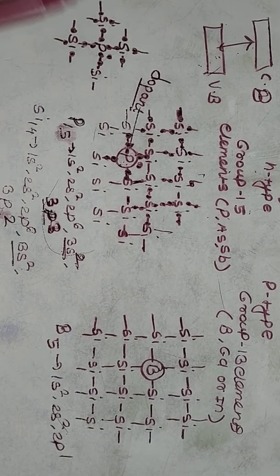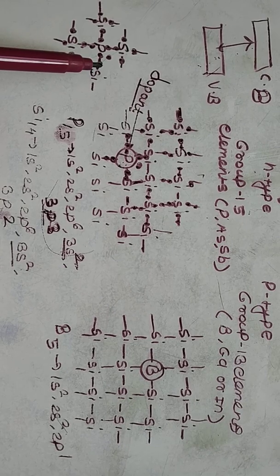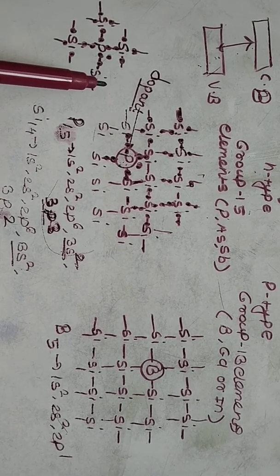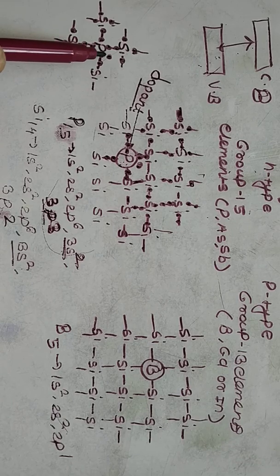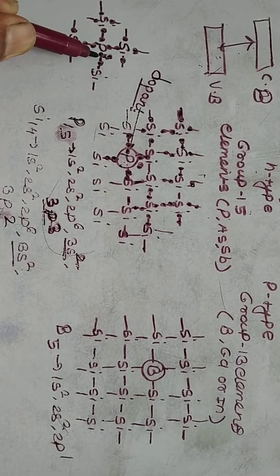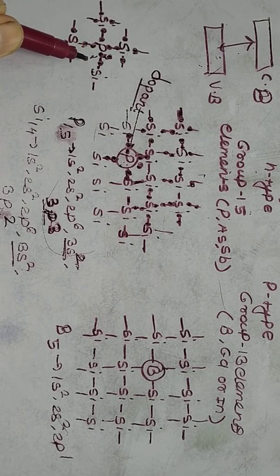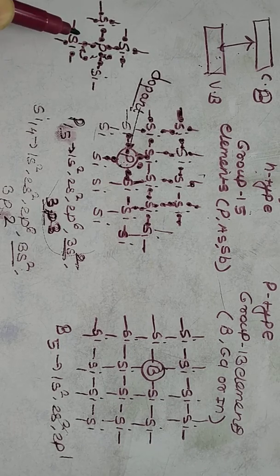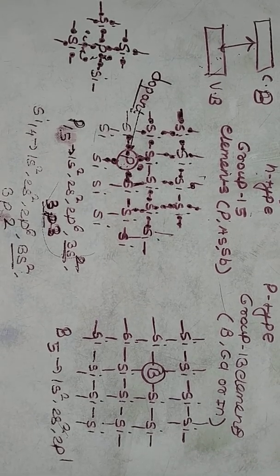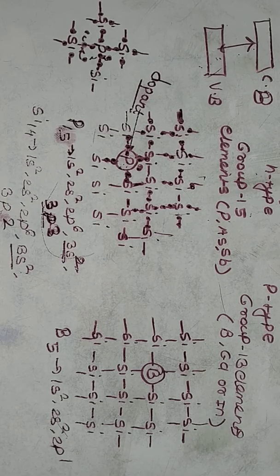What happened in this case? There is one more extra electron, and when you apply electric potential, what happens? This electron can shift here. Again this electron goes away, and this electron again shifts here. Again this electron goes away. That means shift away. That means there is a conduction of electricity.